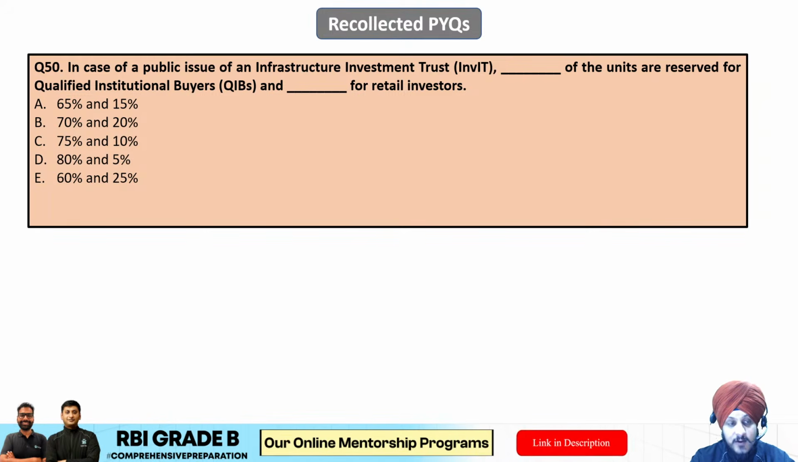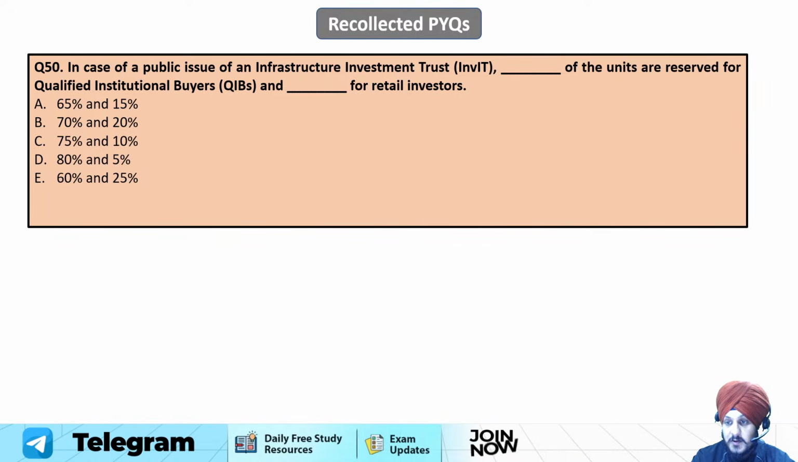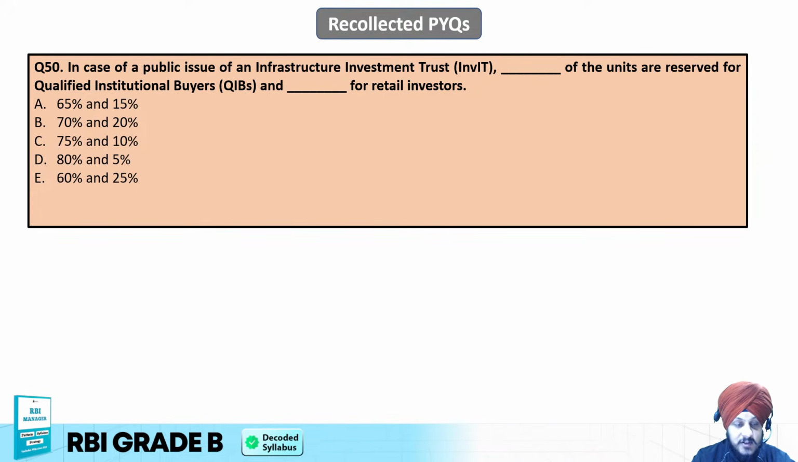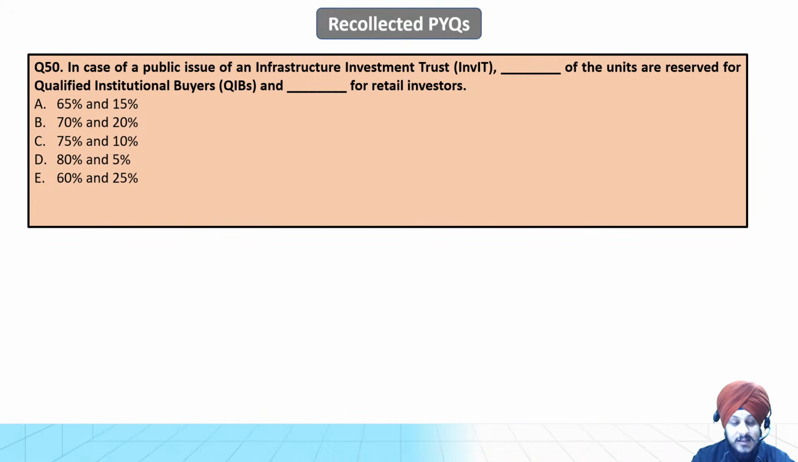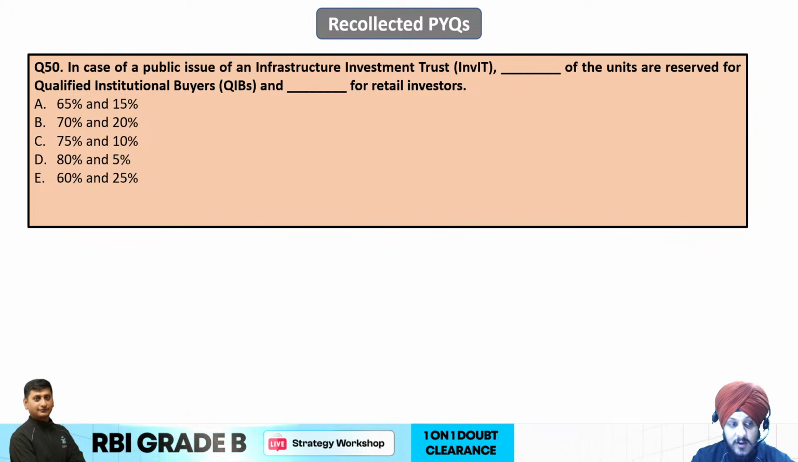Now question number 50. In case of public issue of an InvIT, Infrastructure Investment Trust, dash of the units are reserved for QIBs and dash for retail investors. A 65 15, B 70 20, C 75 10, D 80 5, and E 60 25% respectively. So what do you think is going to be the answer to this question?